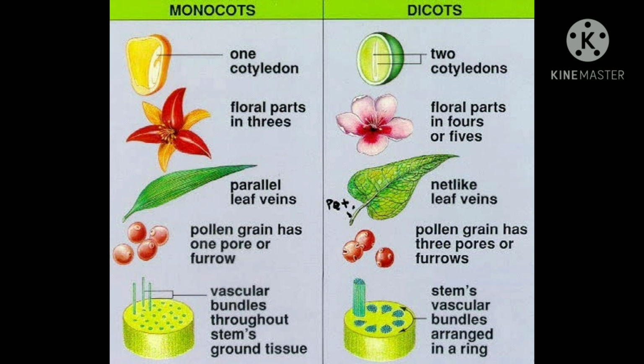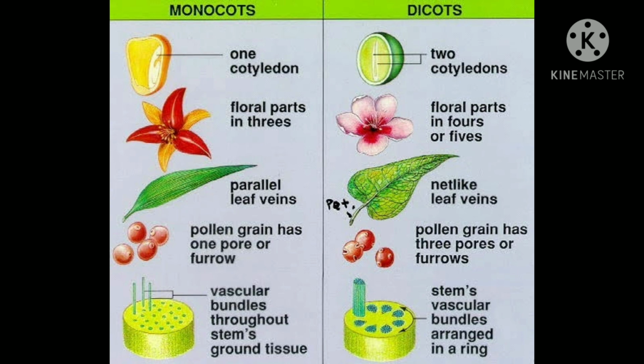And the floral parts of the plants in the monocots, every set such as calyx, corolla, stamens, all will be 3 in number, whereas the floral parts in the flowers of dicots are either 4 or 5 in number.